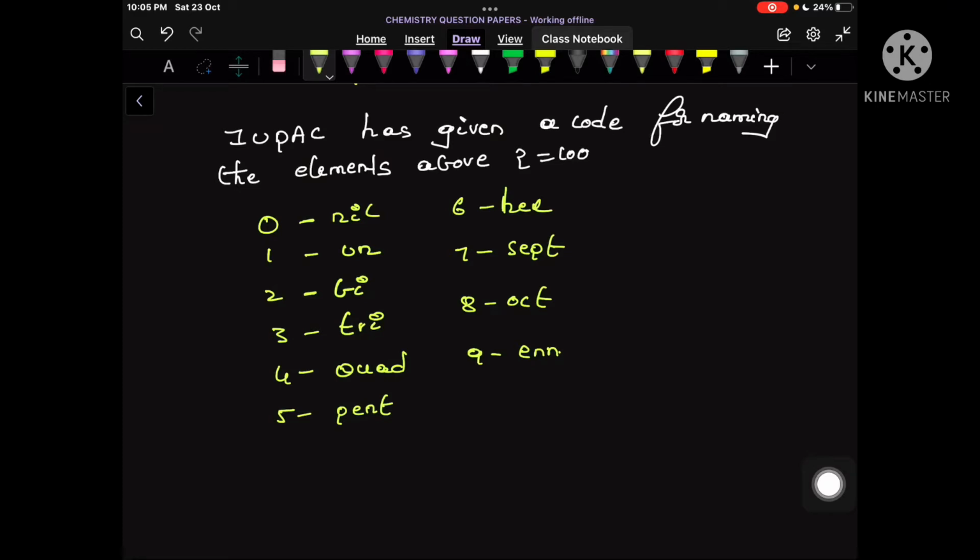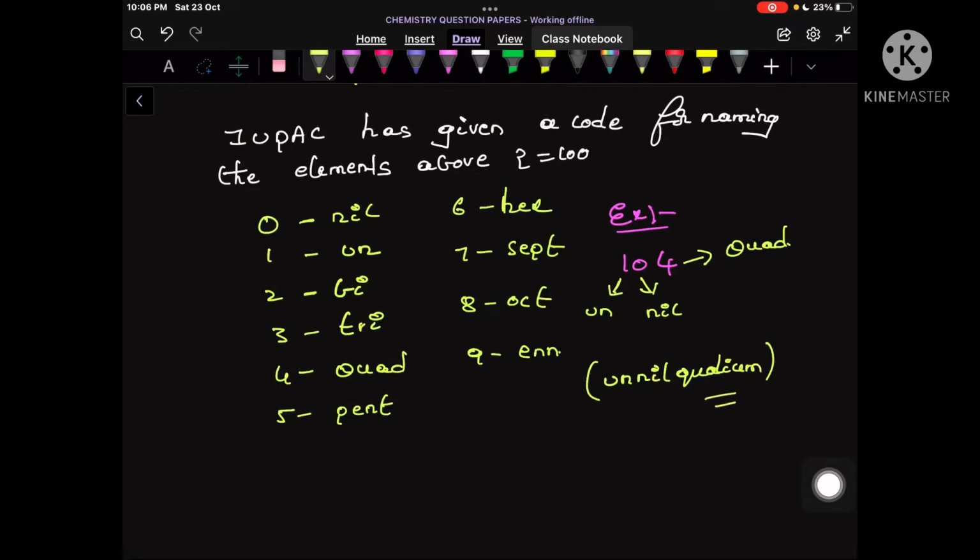For example, if I want to name the element 104, actually it is Rutherfordium, and according to this principle, let us see how I can name this element. Clear? So 1 is called un. 0 is called nil. 4 is called quad. Now if you combine all of them, what will they become? Un, nil, quad, ium. Unnilquadium. So this is the name which I can give to this element.